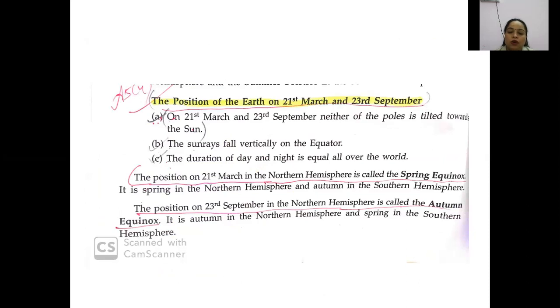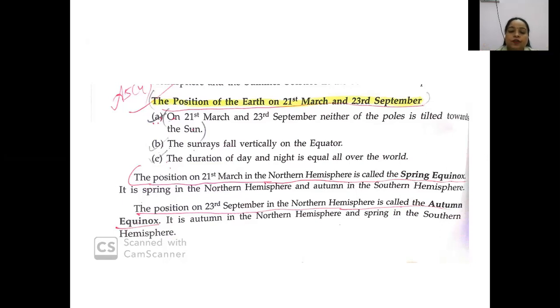So they are not going to the southern hemisphere. The sun rays are not falling on the Tropic of Cancer or on the Tropic of Capricorn. The sun rays are falling directly on the equator.